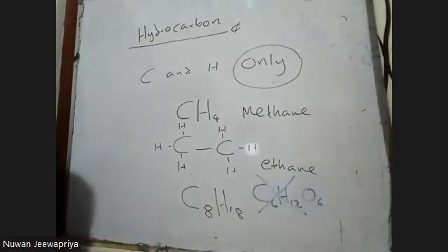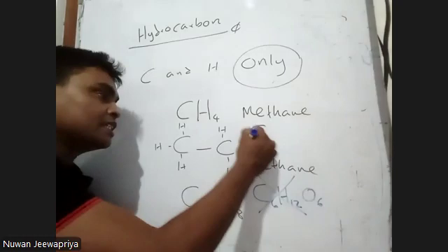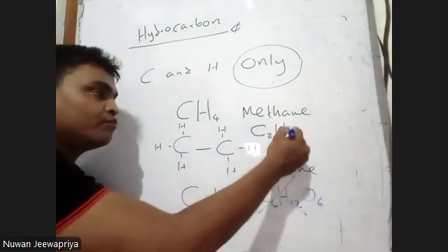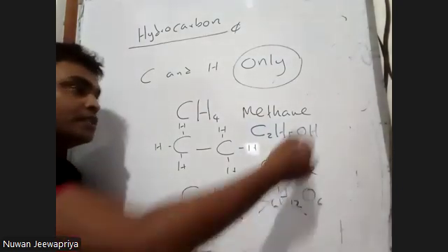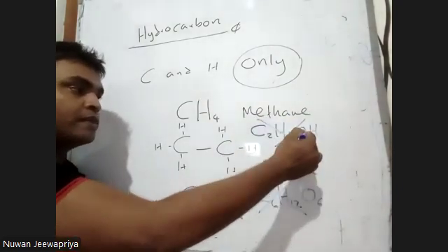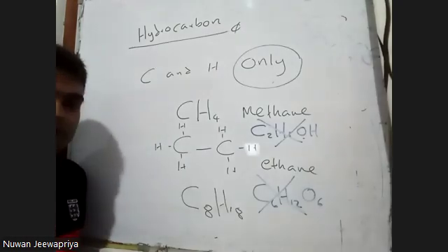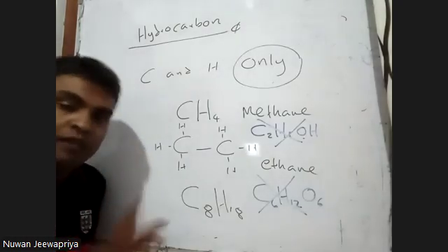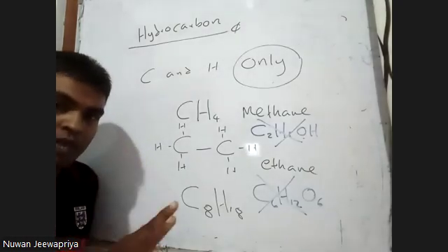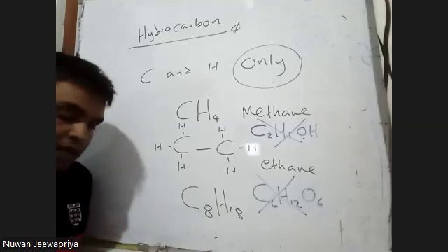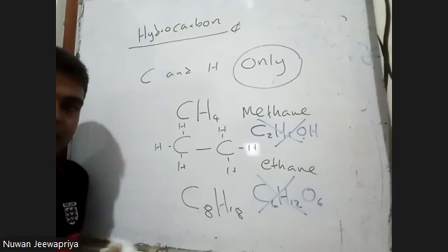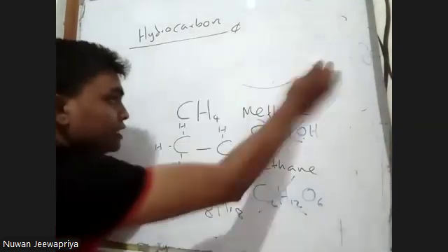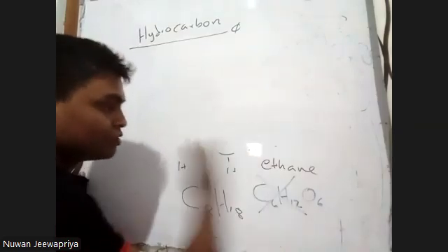Now, for another example, C2H5OH is ethanol. This is also not a hydrocarbon. Why? Because there's oxygen. So to be a hydrocarbon, it should be made out of carbon and hydrogen only. So now the next thing is, now I would like to introduce you